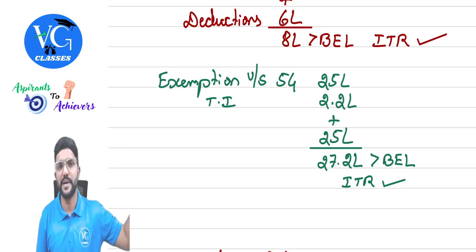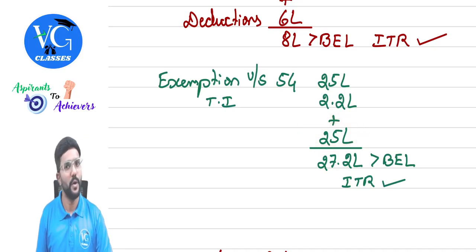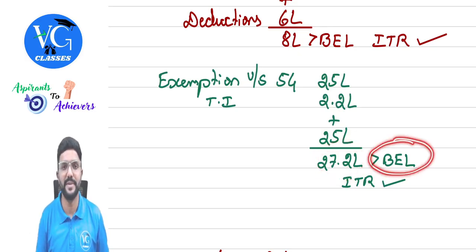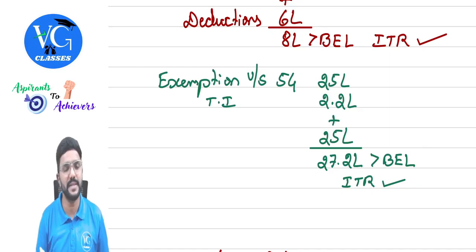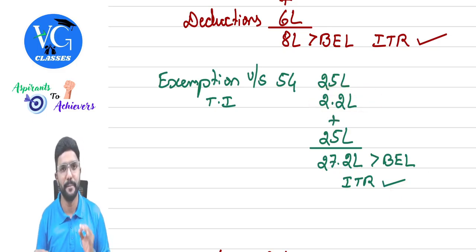Okay. But as per point number 4, which we are learning now, they're asking us to add back this exemption. So this figure comes to how much? 27 lakh 20,000. And it is more than basic exemption limit. Should assessee file the income tax returns? Yes. Their tax liability might be zero because total income is less than basic exemption limit. But are they supposed to file the income tax returns?